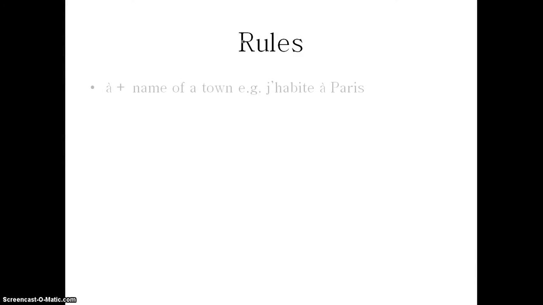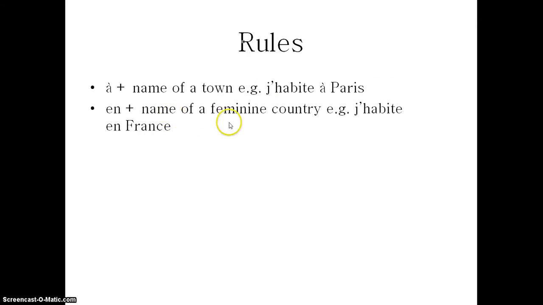Okay, so what are the rules? So we've seen à. So à is placed before the name of a town. So j'habite à Paris, for example. I live in Paris. En is placed before the name of a feminine country, which most of them are. J'habite en France. Okay, so you wouldn't say à here, you'd say en.